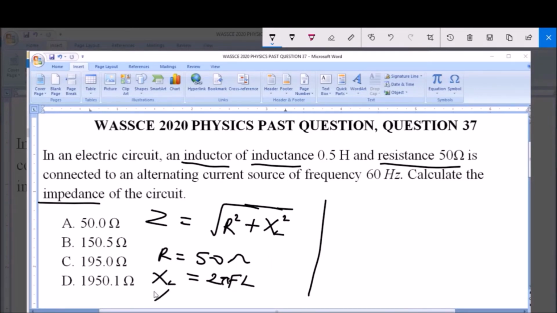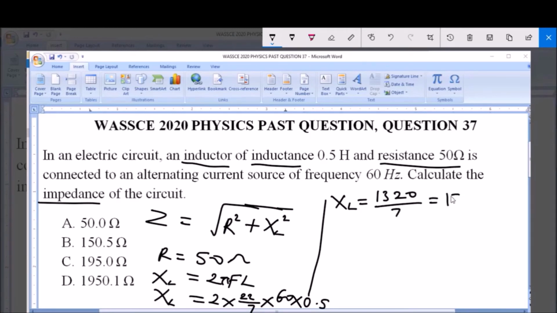So we can say XL, the inductive reactance, is equal to 2 multiplied by 22 over 7, which is the pi, times the frequency 60 multiplied by the inductance 0.5. Now from this we have that the inductive reactance XL is equal to 1320 over 7, and this is equal to 188.6 ohms. So this is the inductive reactance.